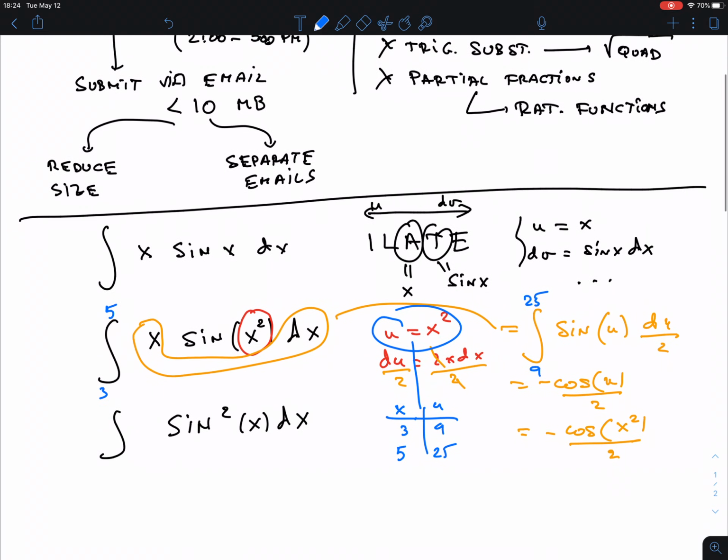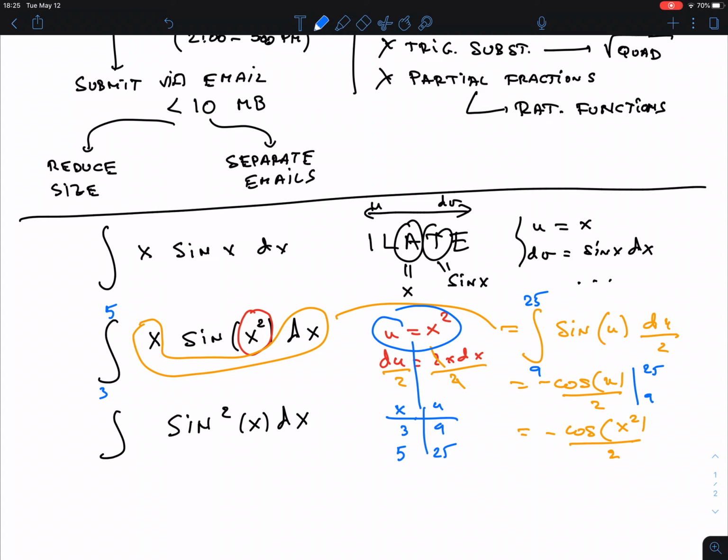Okay, and this means then that here we can put these new endpoints in u. We don't have to go to the next step. If you want to go to the next step, of course, then you have to put the original 3, 5 again. Okay, I'm not going to work this out. I hope it's clear what I've been saying, so I don't want to spend too much time on little details here.